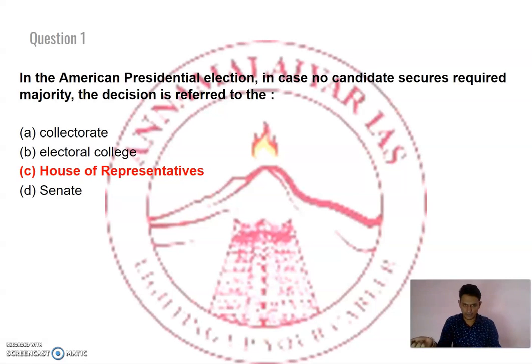So in the American presidential election, if no one gets a majority, in such a scenario, the House of Representatives selects any one member among the top 3 who have contested for the presidential election, right? So next question. This can be again your potential question for prelims. Next.